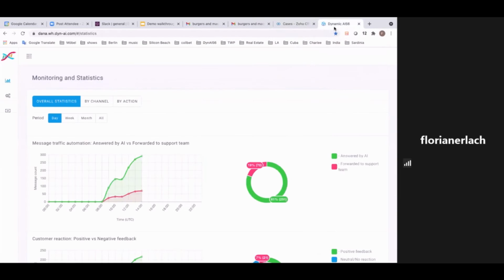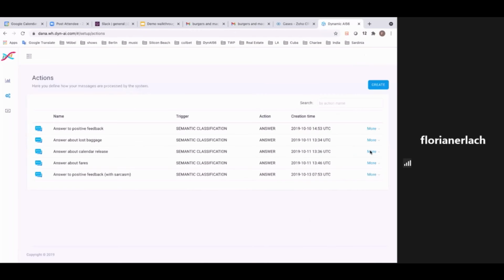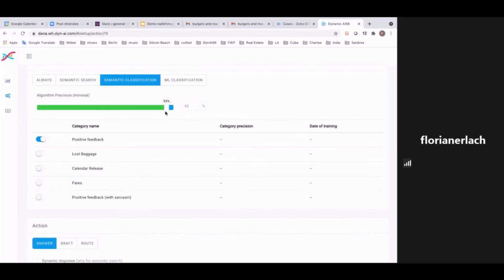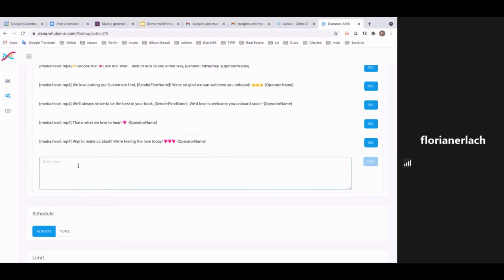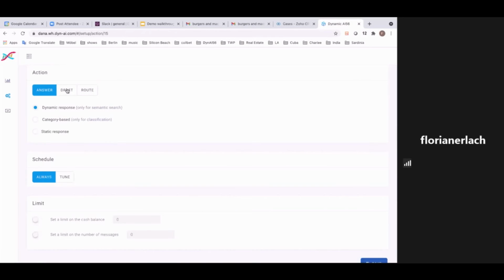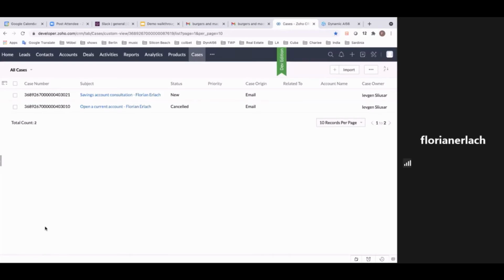We also have all the data, of course. We have all the sentiments. We also have the settings, because you need full control and not just shooting or not shooting. That means it's 95% of the semantic classification, and if you say it's FAQ, I don't care. At 71% you can give static responses in real time, because you can say, I want static responses, or I want dynamic responses, I want a draft or routes. You can do whatever you want via every channel. This is absolutely no problem, and you only have to tell us what you want.